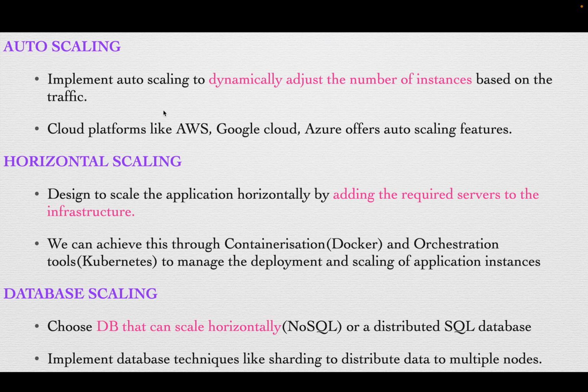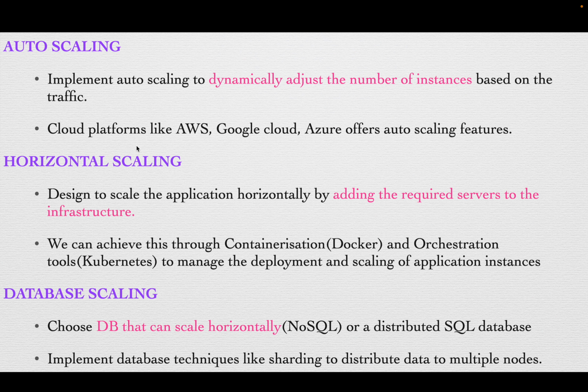So who is offering this auto scaling? Some of the cloud platforms like AWS, Google Cloud and Azure offer auto scaling features. In the application that we are developing in our organization, we are using AWS, and we are leveraging this auto scaling feature. So if we design any application that is going to handle a huge number of requests, we need to make sure that we auto scale our application. Next is horizontal scaling. Yes, we decided that we are going to do auto scaling.